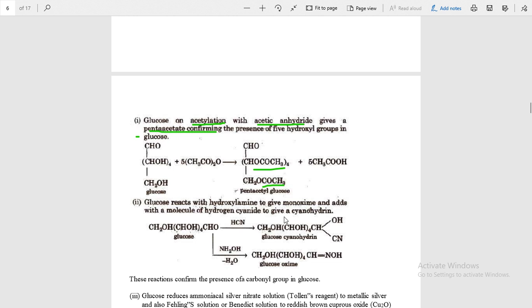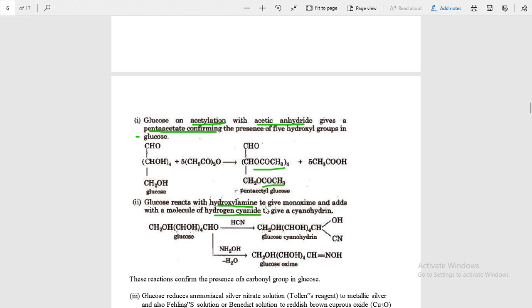These two reactions prove that glucose has one aldehyde group.